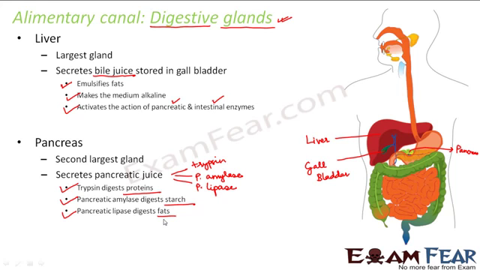Now in order that these pancreatic enzymes start acting, the medium has to be alkaline. That medium is made alkaline by the bile juice. Now what does that mean? Where do these pancreatic enzymes act on the food? It is not in the pancreas, it is somewhere else. So where is it? Let us see.